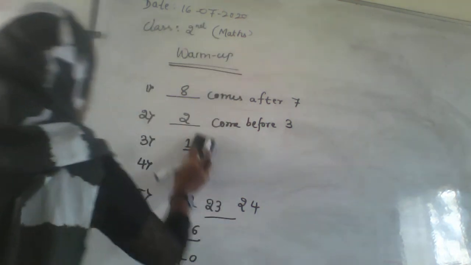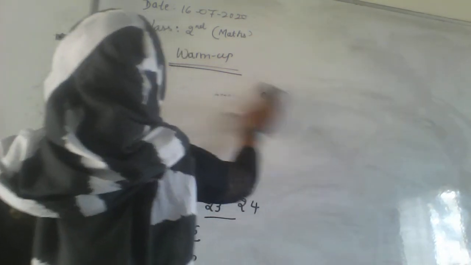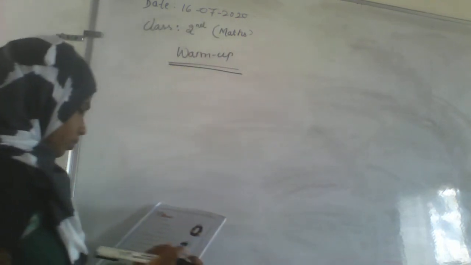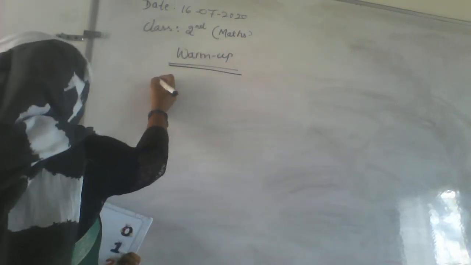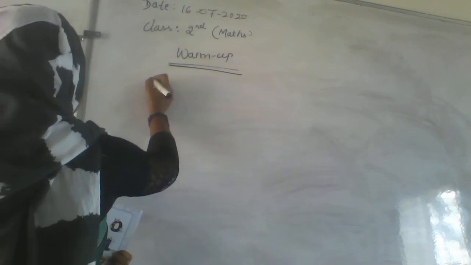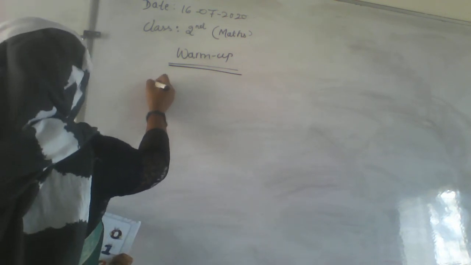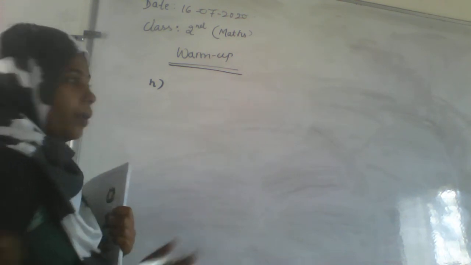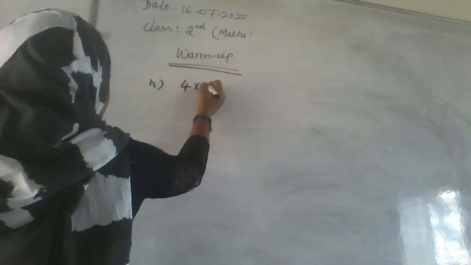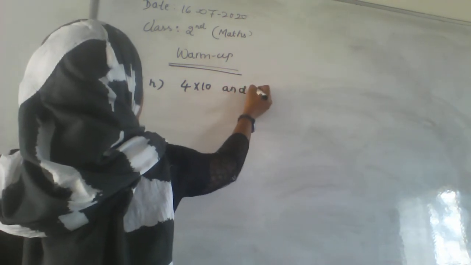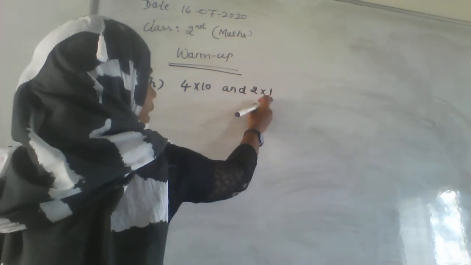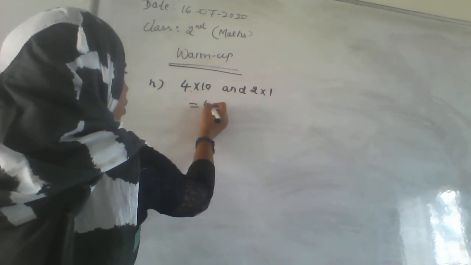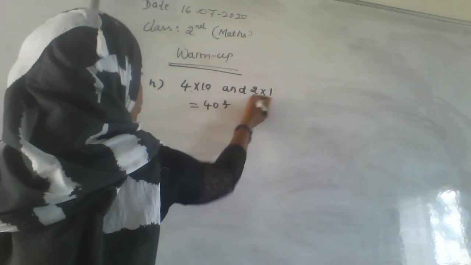Okay. And the next thing, here we are saying: 4 tens and 2 ones make the number. 4 tens and 2 ones. 2 ones is 2 into 1, and 4 tens is 4 into 10. 4 into 10 is 40 and 2 into 1 is 2.